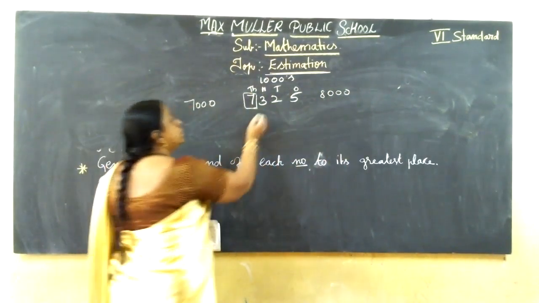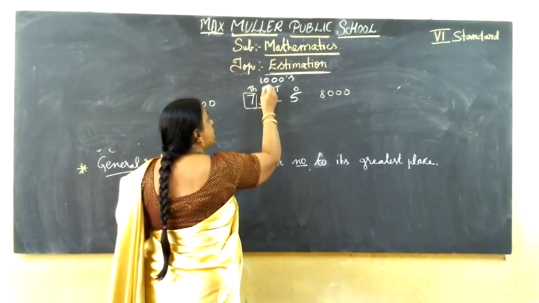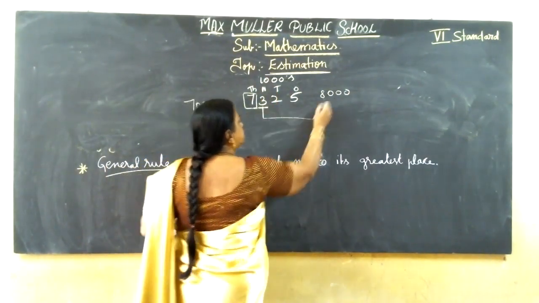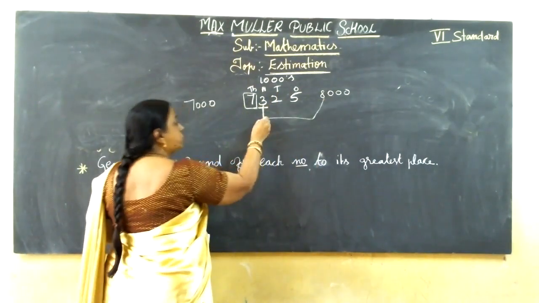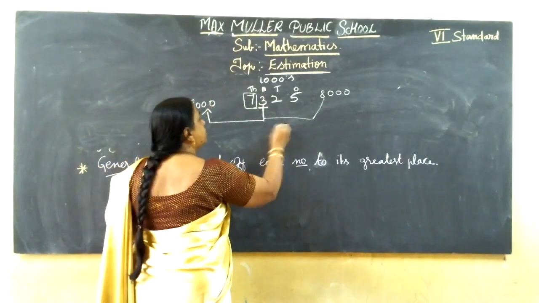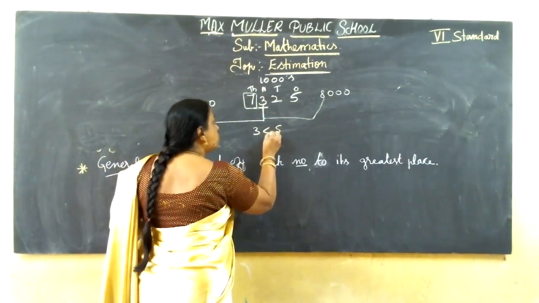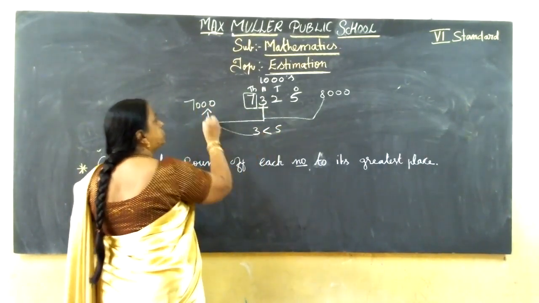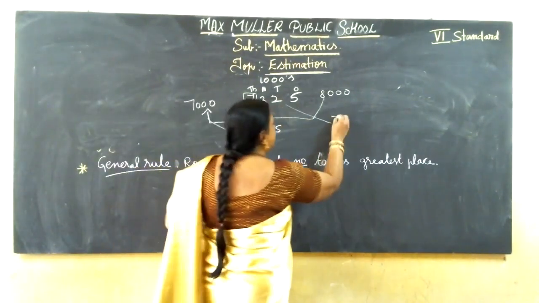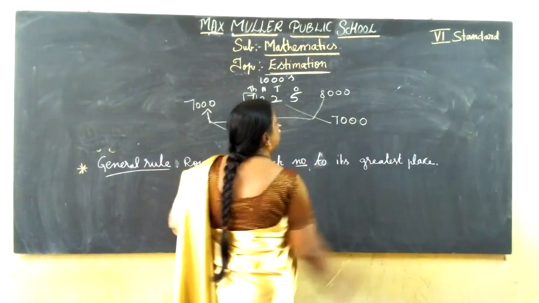So here you should see the next number, hundreds place. If it is 5 or more than 5, you should go this way. If it is 4, 3, 2, less than 5, you should go this way. So here 5 and 3. 5 is more, 3 is less than 5. So you should go for 7,000. What is the answer? 7,000 is the answer.